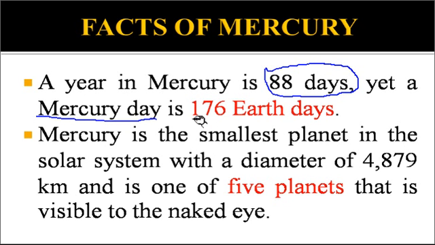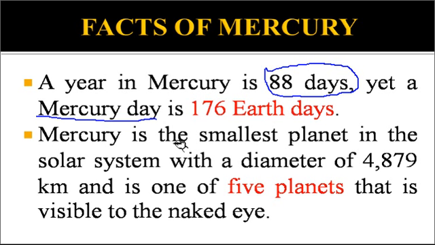So if we live for 176 days on Earth, it will be equal to 1 Mercury day on Mercury. If a person is on Mercury and another is on Earth, the person on Mercury will have 1 day while the person on Earth will have 176 days. So that is the difference. So you can understand how many Earth days make up a year for Mercury.